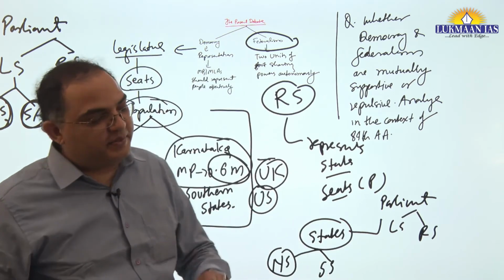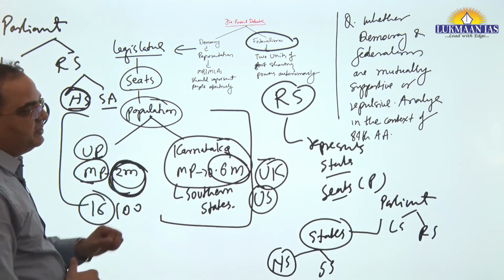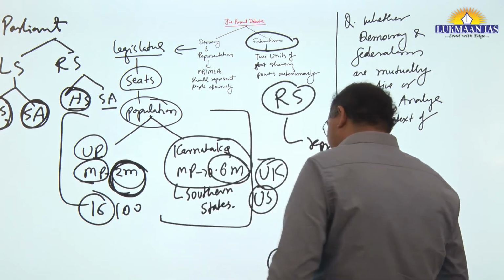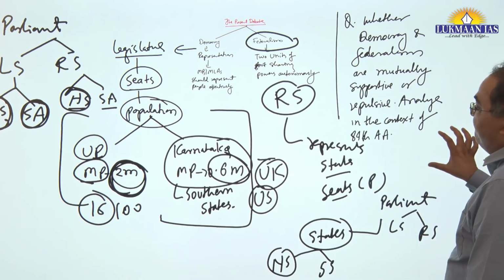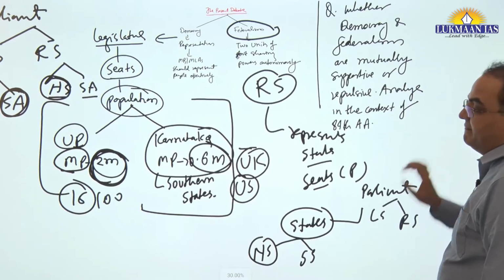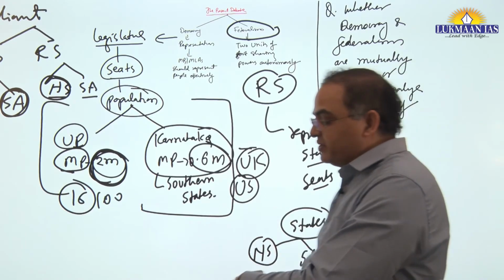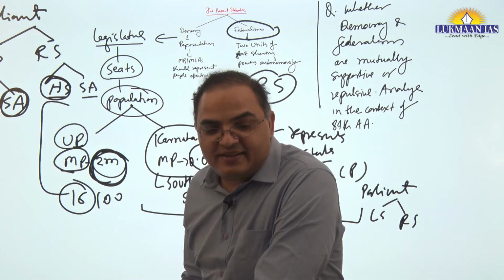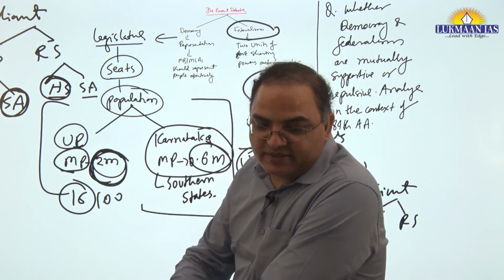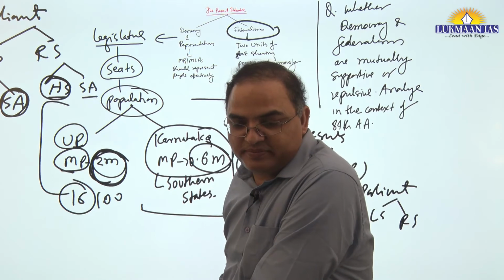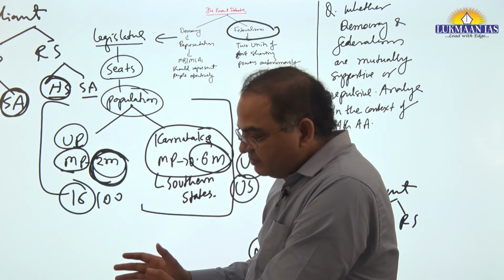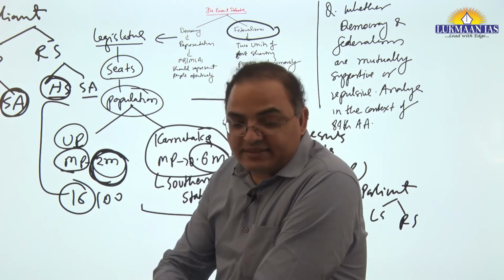So this paradox is being shown. Then how can this paradox be addressed? So you increase seats in Lok Sabha. This is one solution being said: increase seats in Lok Sabha. So when you increase, yes.